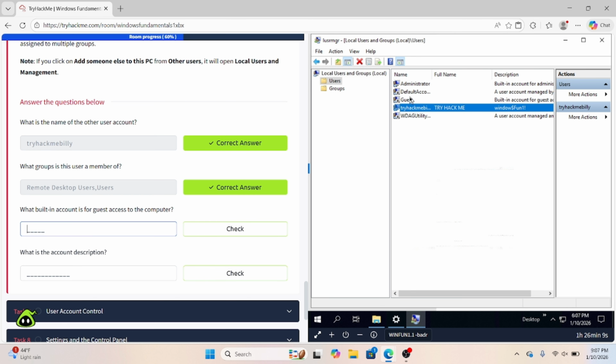That one's very simple. It's just this right here, which is Guest. What is the account description? It's actually this right here. If you look, it's going to be the Windows logo, money sign, capital F, 1, then an exclamation point.